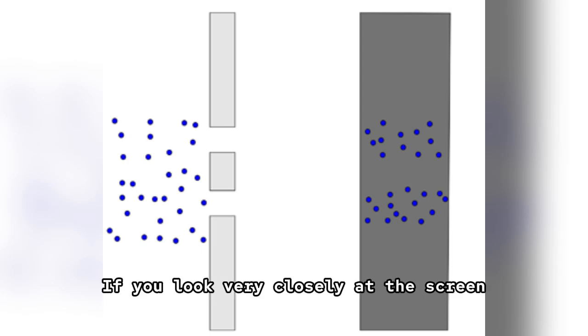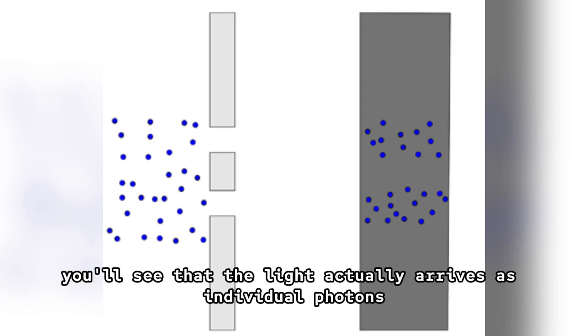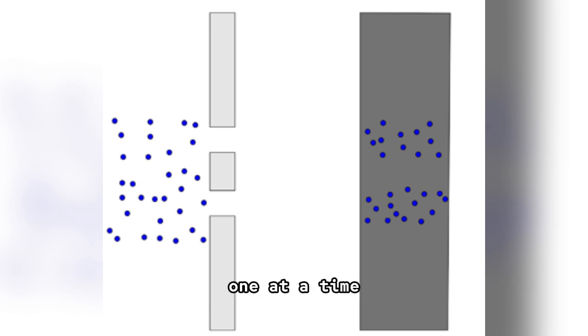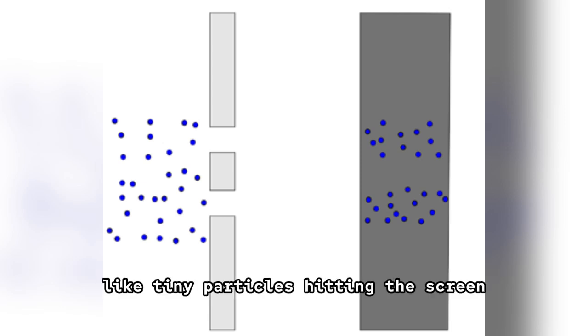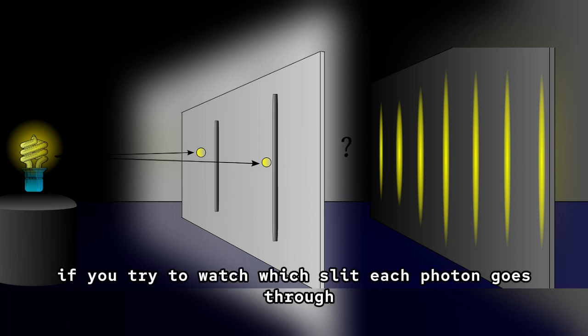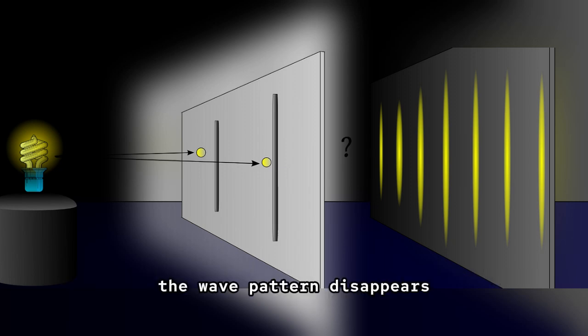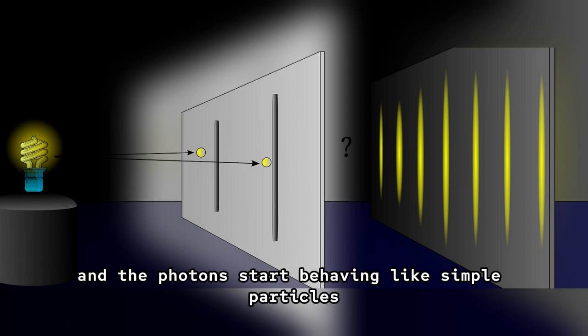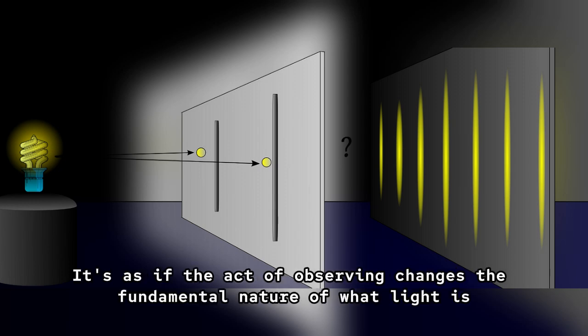If you look very closely at the screen, you'll see that the light actually arrives as individual photons, one at a time, like tiny particles hitting the screen. Even more bizarre, if you try to watch which slit each photon goes through, the wave pattern disappears and the photons start behaving like simple particles. It's as if the act of observing changes the fundamental nature of what light is.